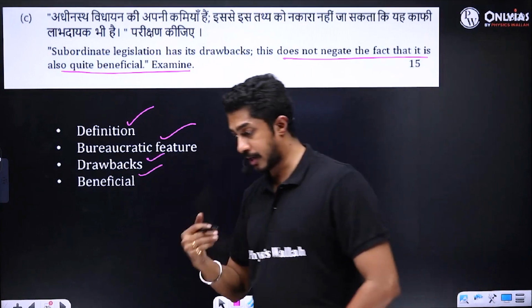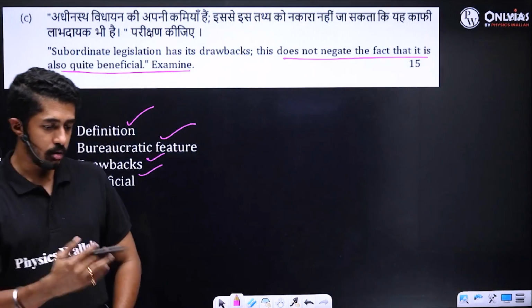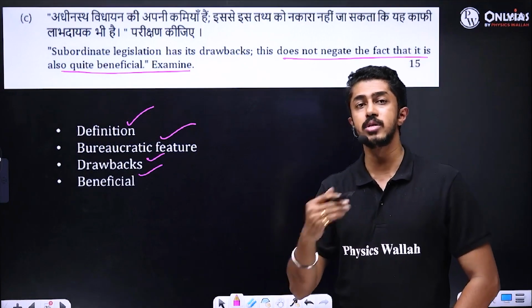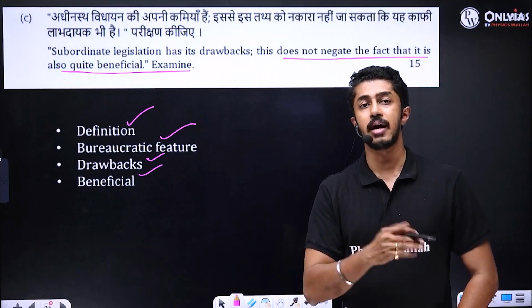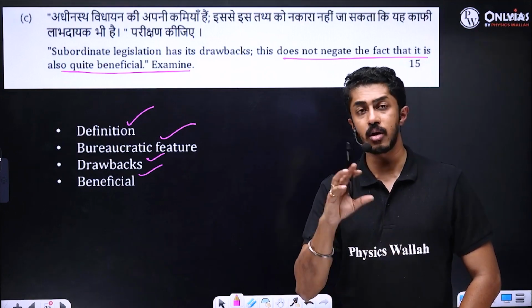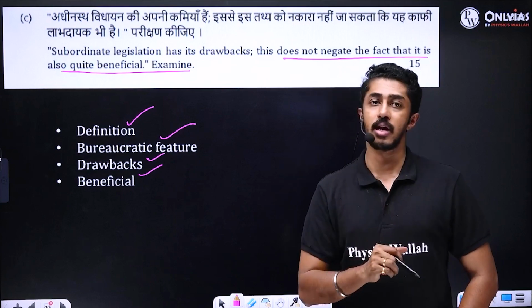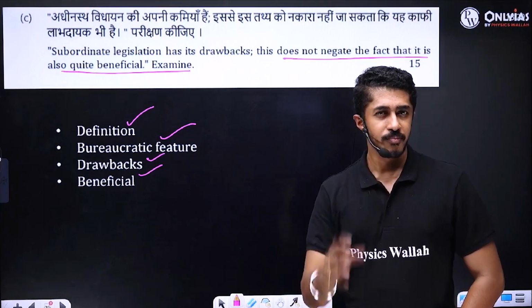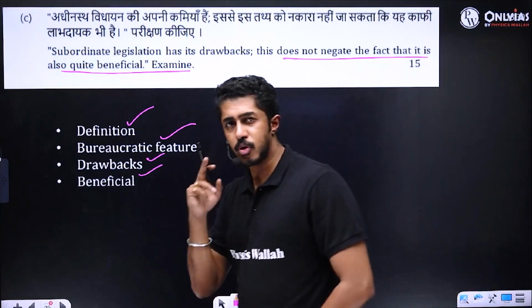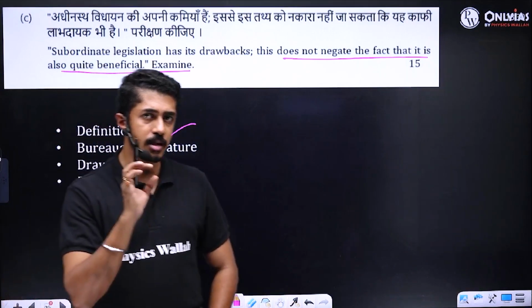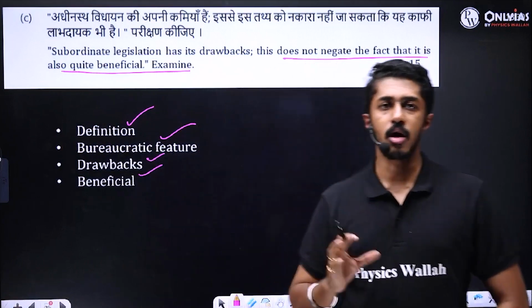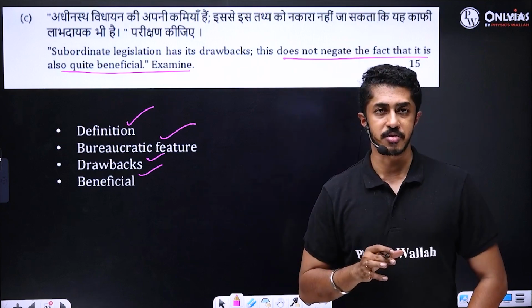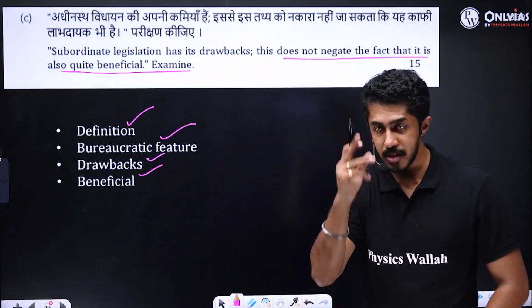So subordinate legislation means you are giving the power of legislation below. So how is it beneficial? How does it have its own set of drawbacks? How certain laws are framed at the lower levels, which can violate certain principles of the basic structure of the Constitution. Think about it. There are a few news articles where they clearly mentioned that some laws which are being framed are violating what? The Constitution's basic structure. Which were those? Put it up in the comment section.